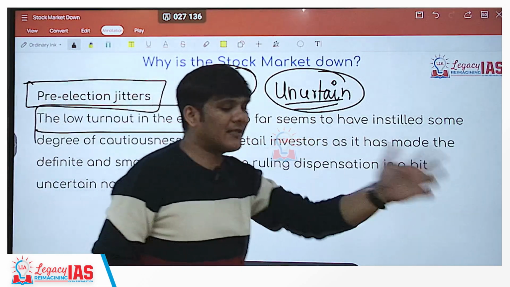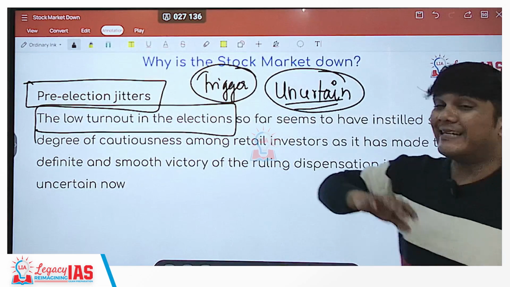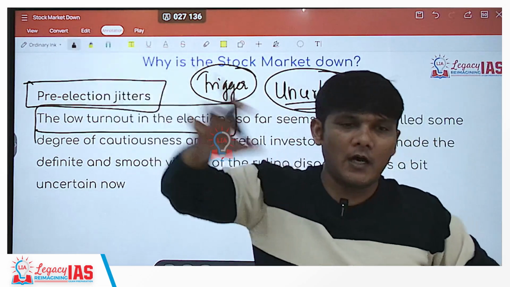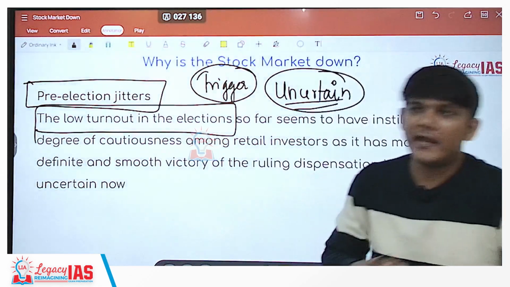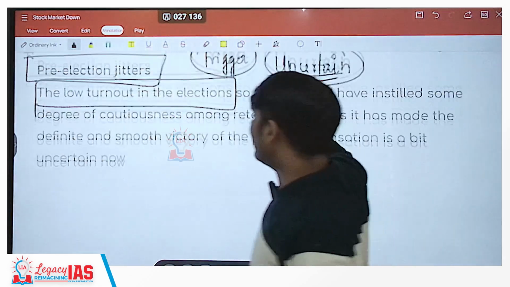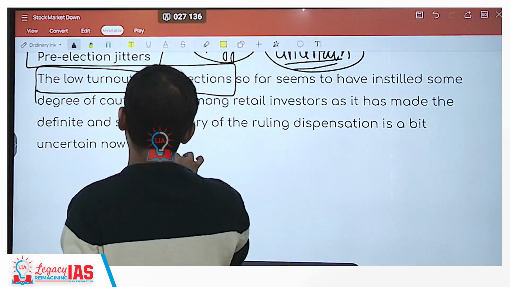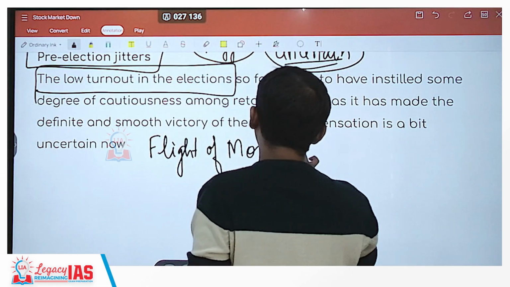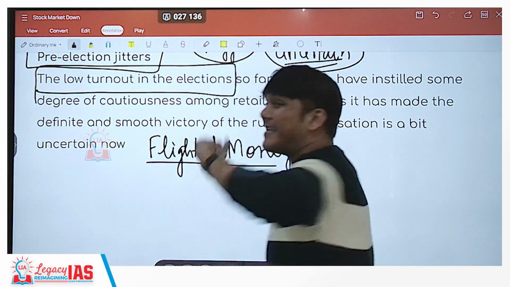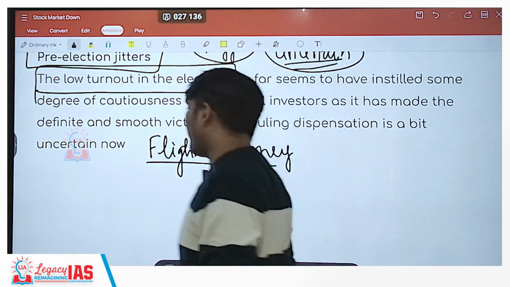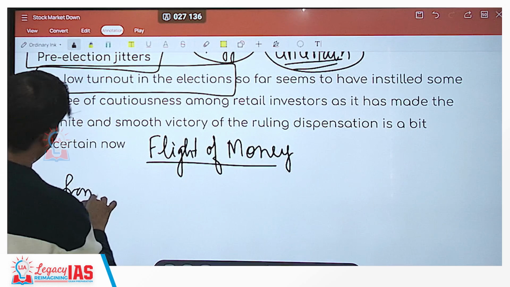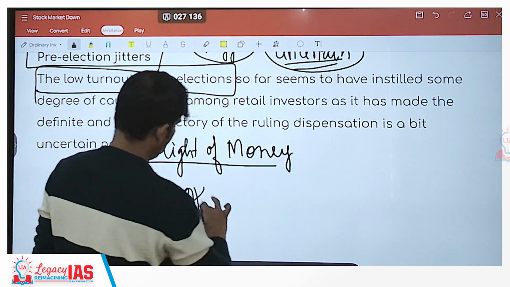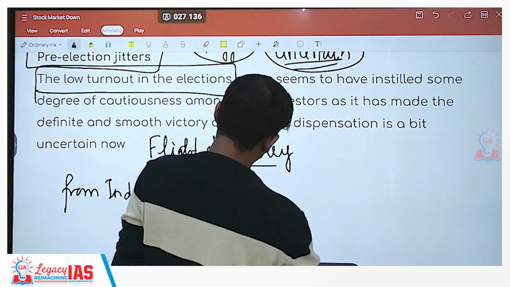Now what impact can it have? Now we clearly see that one of the reasons is definitely the FIIs selling off their shares and taking the money abroad. So what is happening? There is a flight of money. What is flight of money? Money is flying away. Flying away from where? From India to other countries. So this is happening.